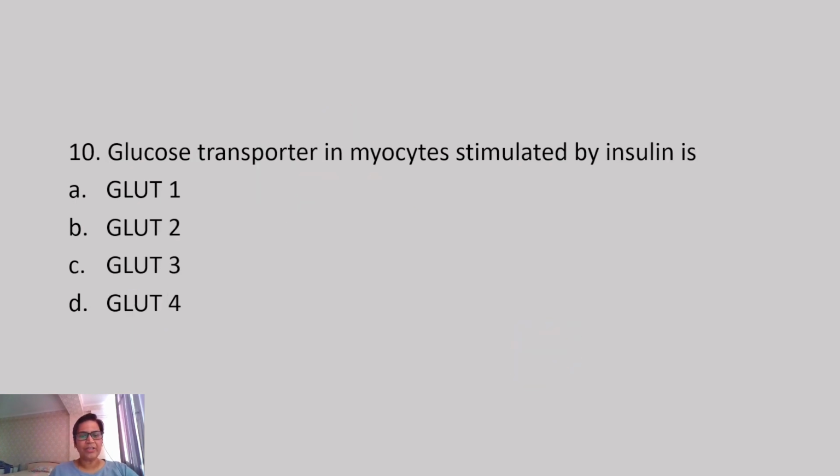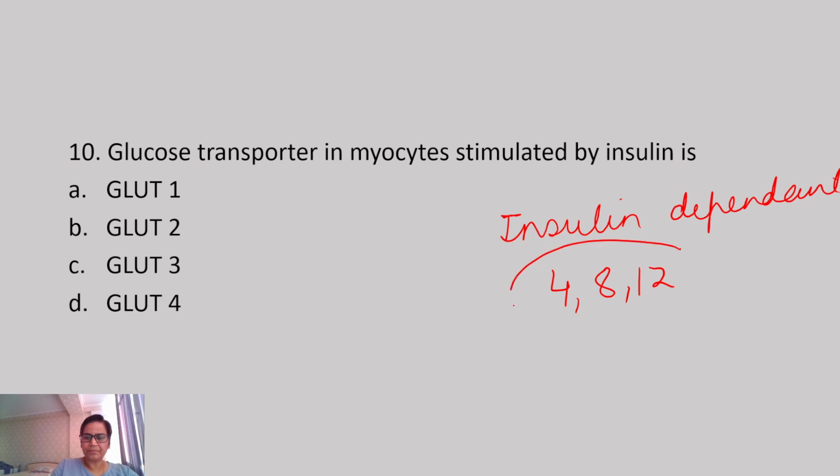Then moving on to the last question, the glucose transporter in myocytes stimulated by insulin is. Now see, all of us are familiar with this. There are different types of glucose transporters. Some are insulin dependent, some are insulin independent. The insulin dependent glucose transporters are 4, 8 and 12. Out of this, check the option, it is 4. So, the glucose transporter in the muscles stimulated by insulin is GLUT4, right?